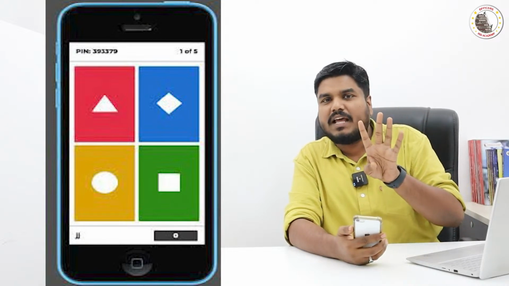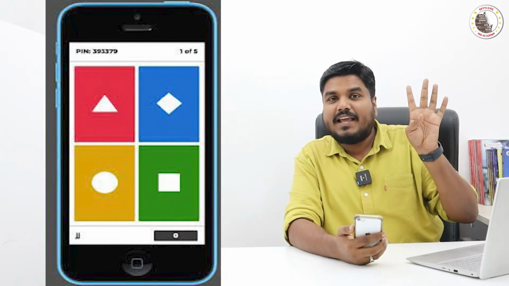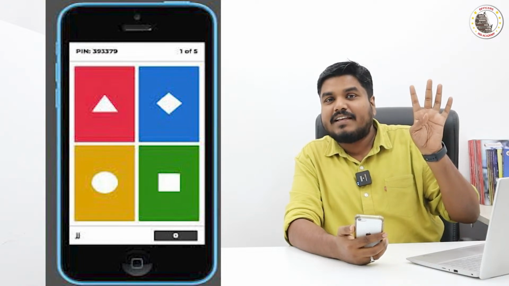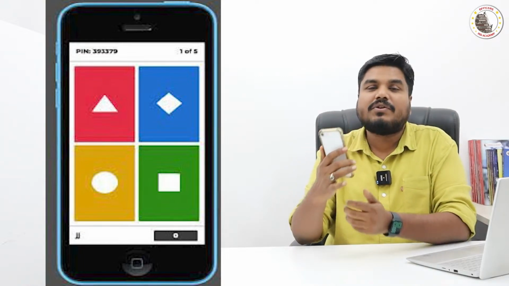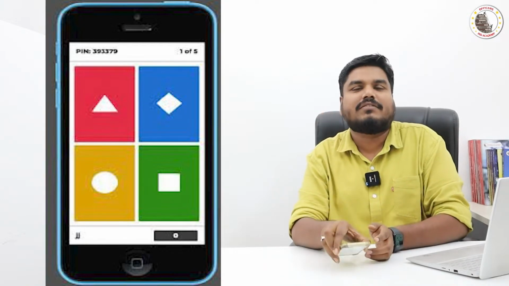The 4 options will have a color code. So if you are going to choose A as the right answer, and A has red color, then in your mobile phone you will have a red colored box. You have to choose that. That's all. If the answer you have chosen is correct, and if you have chosen it quickly, you get points. For every question we will give you 60 seconds.